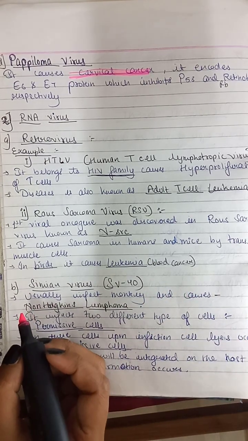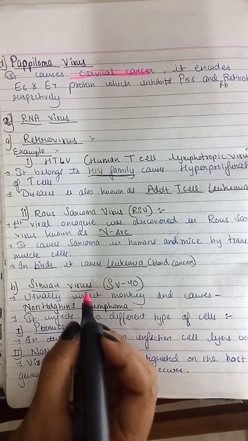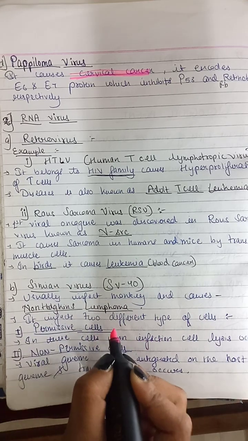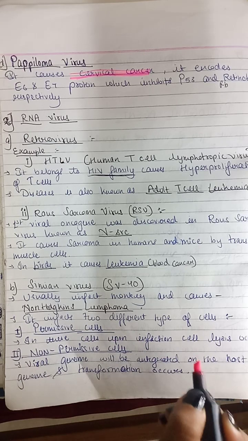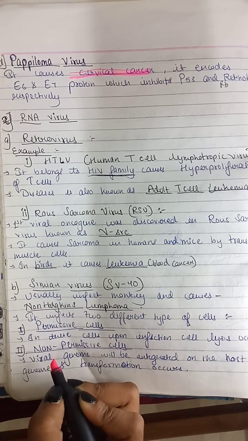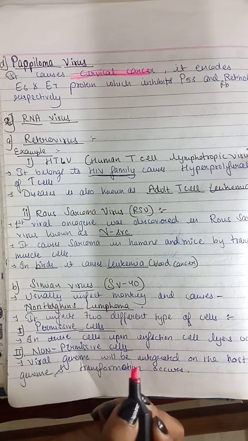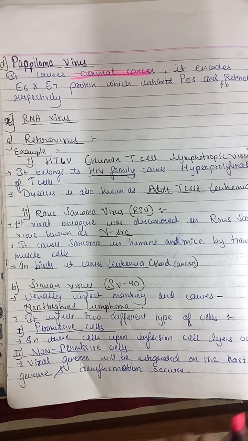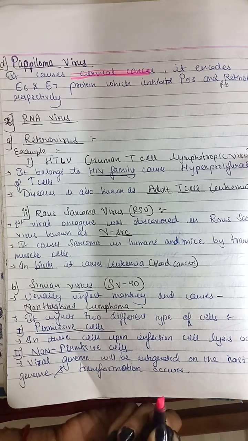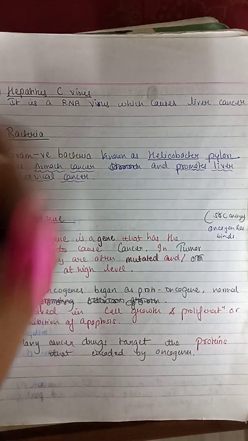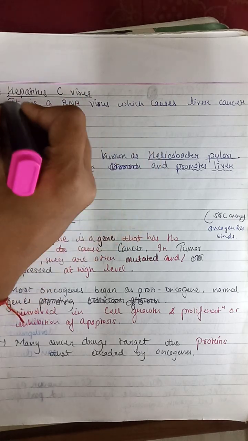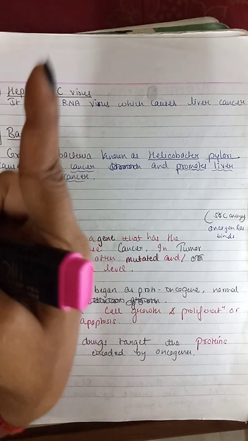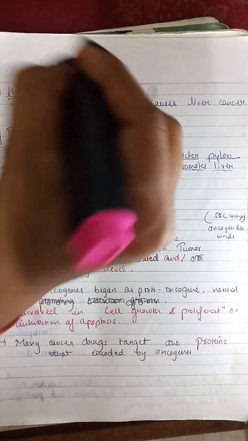Now the second example of retrovirus is simian virus, which is SV40, which usually infects monkeys and causes non-Hodgkin lymphoma. It infects two different types of cells, permissive cells and non-permissive cells. In permissive cells, upon infection, cell lysis occurs. In non-permissive cells, the viral genome is integrated into the host genome and transformation occurs. Now, the third example is hepatitis C virus. It is an arenavirus which causes liver cancer. We have learned hepatitis B virus is a DNA tumor virus, but hepatitis C virus is an RNA virus.